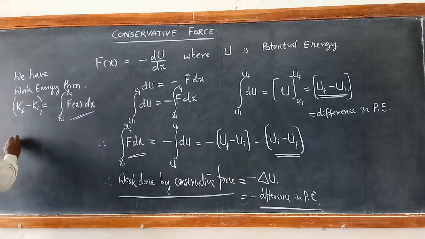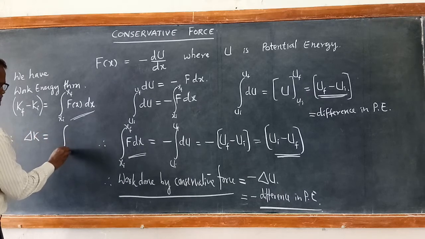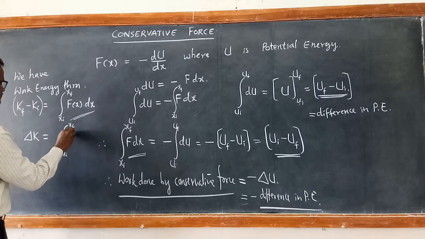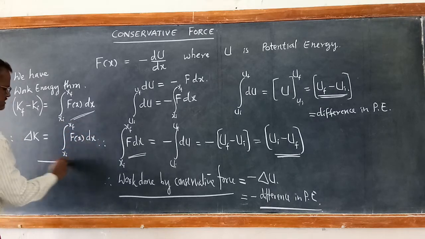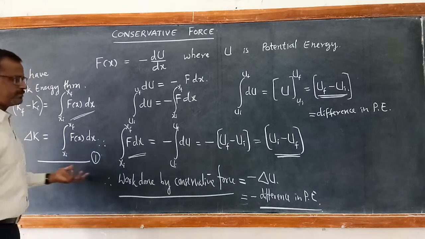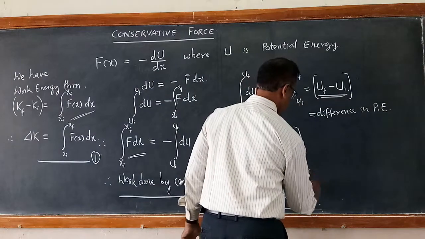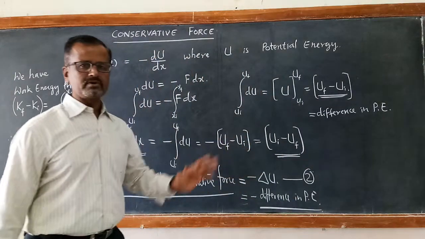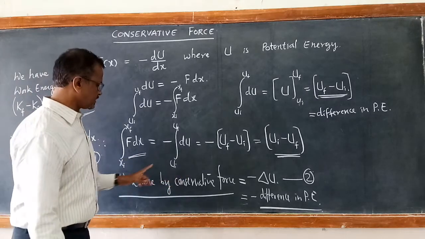Therefore, we can write delta K is equal to the integral from xi to xf of Fx dx. This is equation 1, because we have studied this earlier. This you can call equation 2. From equation 1 and equation 2, you see here, what is equation 1?